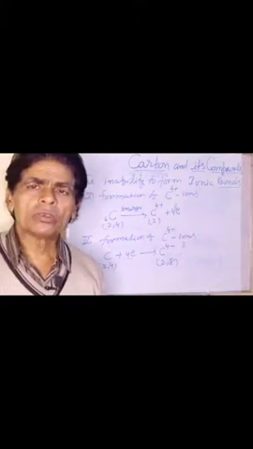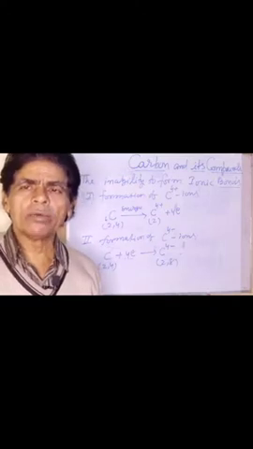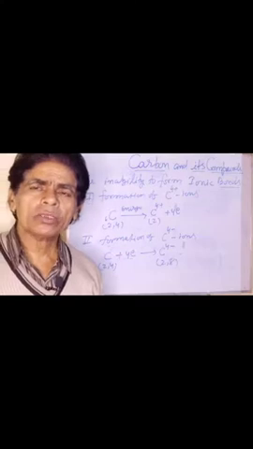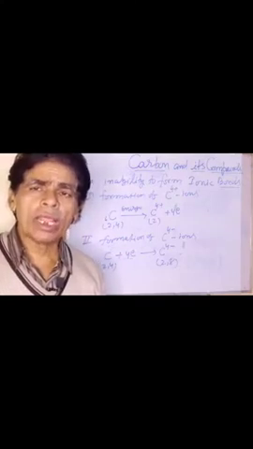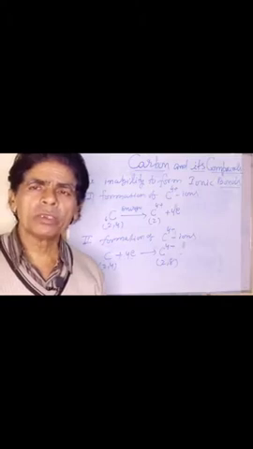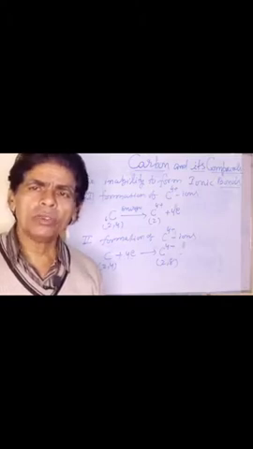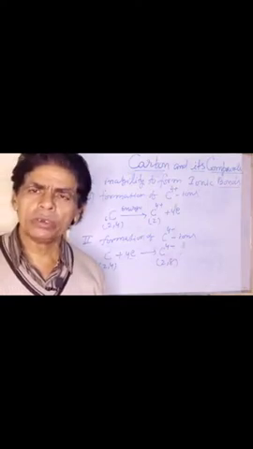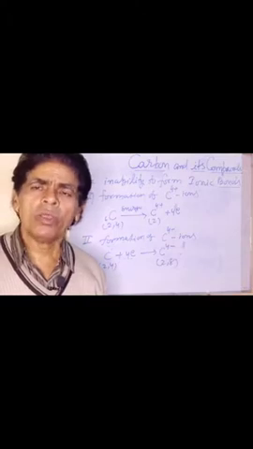After the formation of the third negative ion, that is C minus 3, the fourth electron must be introduced to have the octet configuration, and in doing so it has to overcome very large repulsive forces, which is not possible.